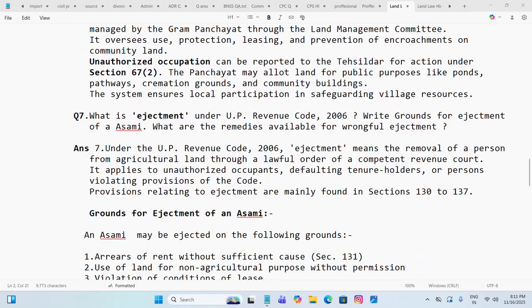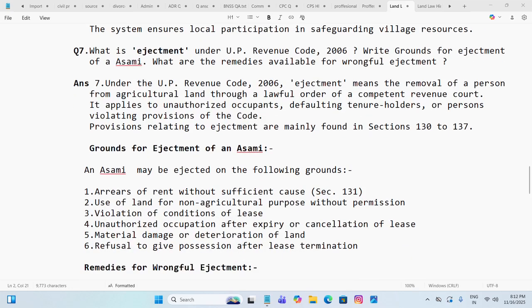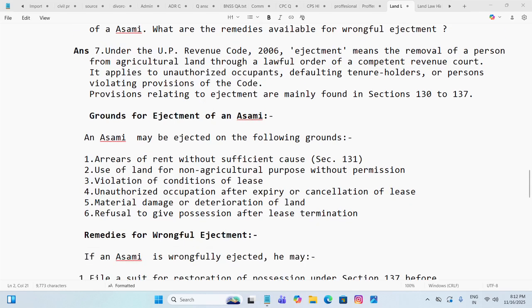Question 7. What is ejectment under UP Revenue Code? Write grounds for ejectment of an Asami. What are the remedies available for wrongful ejectment? Now, under the UP Revenue Code, ejectment means the removal of a person from agricultural land through a lawful order of a competent revenue court. It applies to unauthorized occupants, defaulting tenure holders, or persons violating provisions of the code. Provisions relating to ejectment are mainly found in section 132, 137.